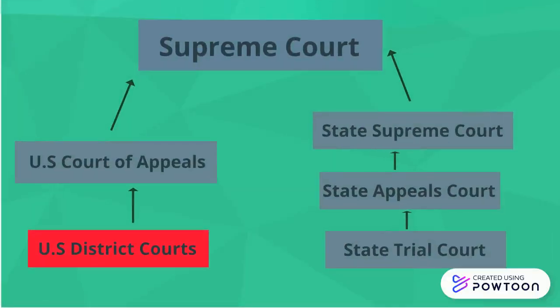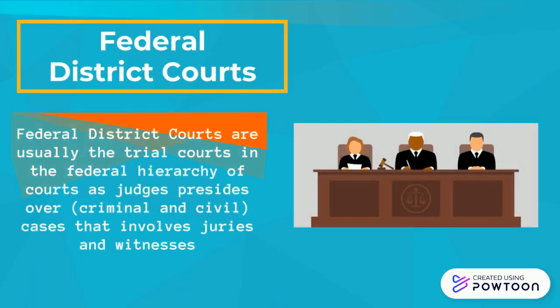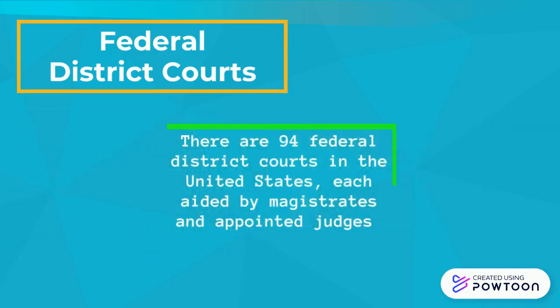Next, we'll look at the U.S. district courts, the first level of courts in the federal court system. Federal district courts are usually the trial courts in the federal hierarchy of courts, as a judge presides over cases that involve juries and witnesses. There are 94 federal district courts in the United States, each aided by magistrates and appointed judges.